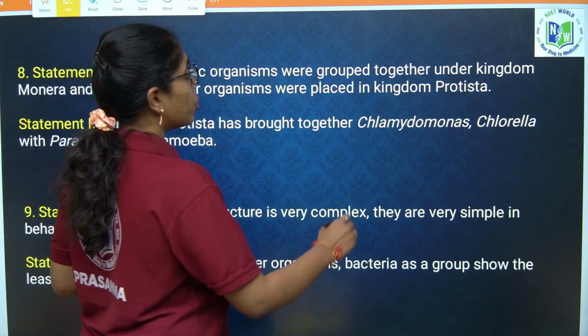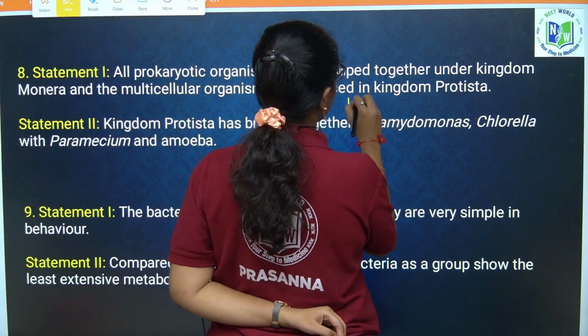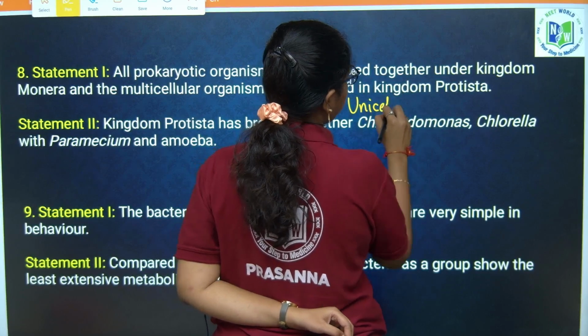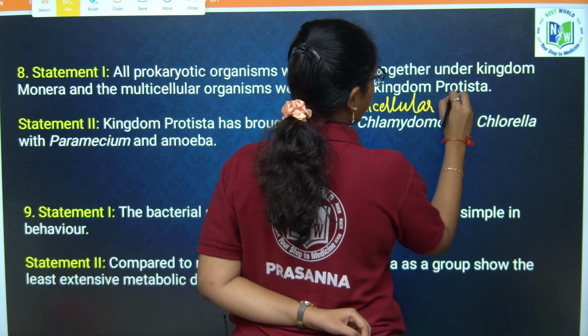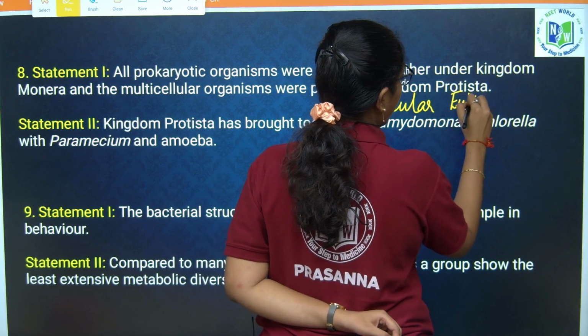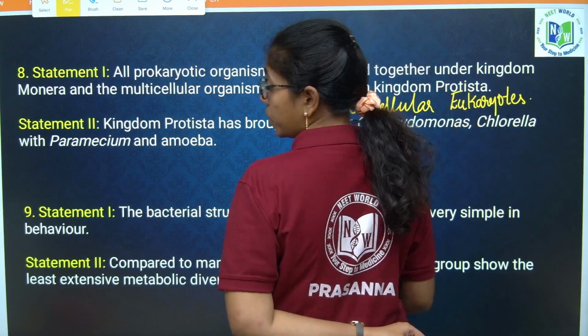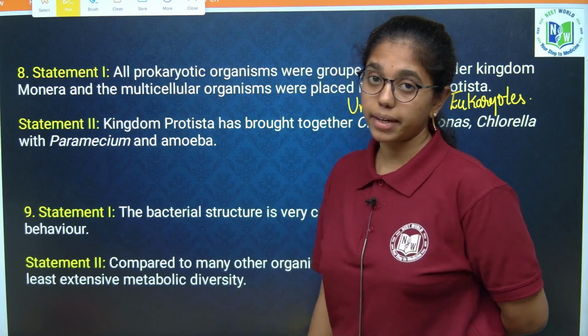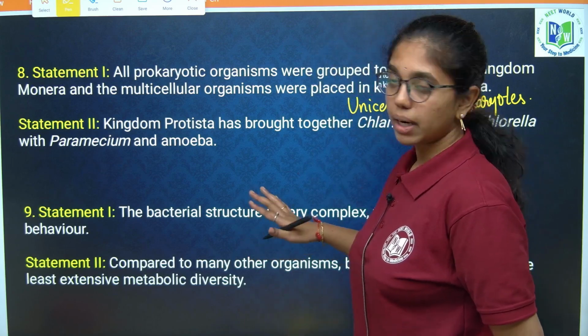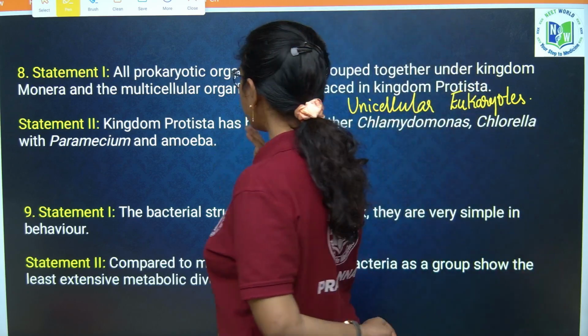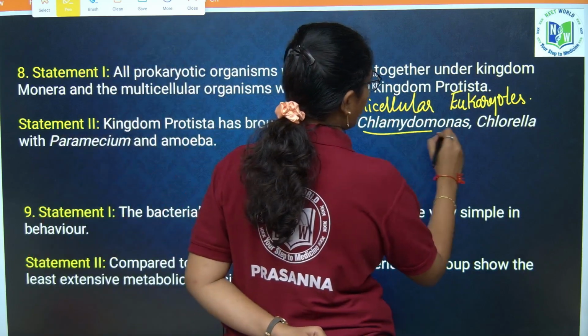Wrong. Unicellular eukaryotes are placed in the kingdom Protista. Unicellular eukaryotes are placed under the kingdom Protista, not multicellular organisms. Kingdom Protista has brought together Chlamydomonas, chlorella.